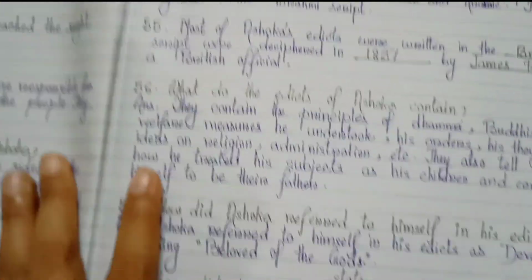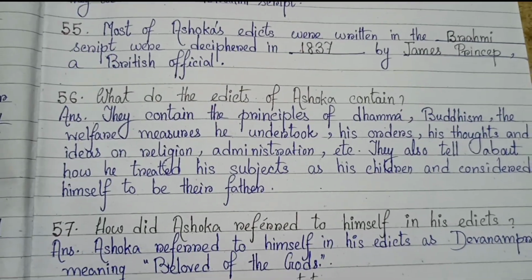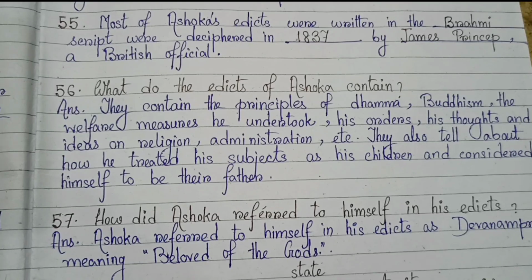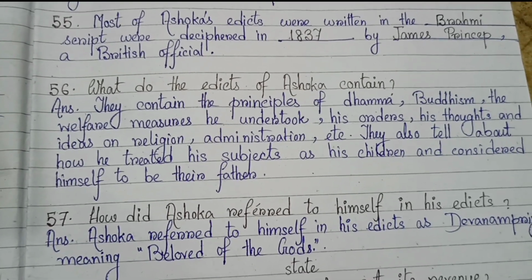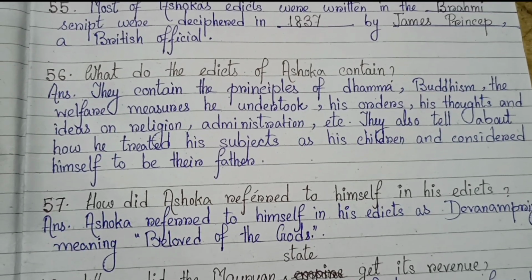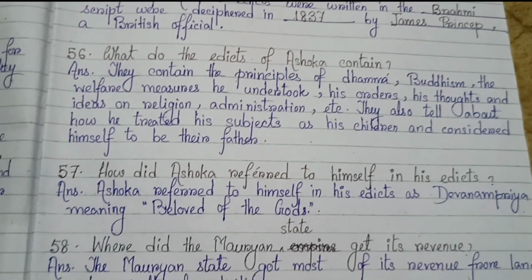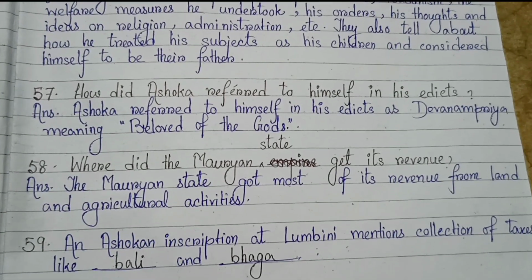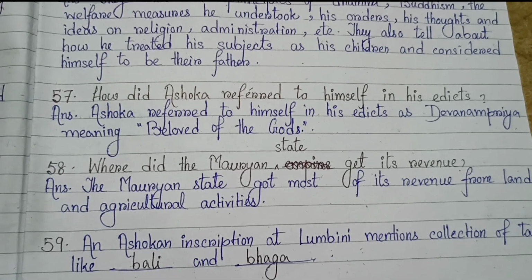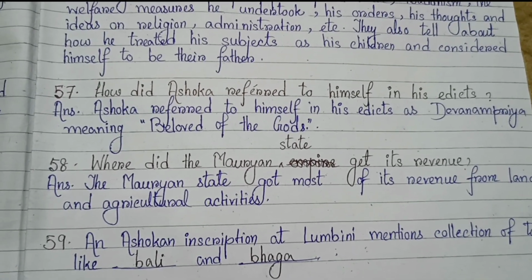official. Number 56. What do the edicts of Ashoka contain? They contain the principles of Dhamma, Buddhism, the welfare measures he undertook, his orders, his thoughts and ideas on religion, administration, etc. They also tell about how he treated his subjects as his children and considered himself to be their father. 57. How did Ashoka refer to himself in his edicts? Ashoka referred to himself in his edicts as Devanampriya, meaning beloved of the gods.